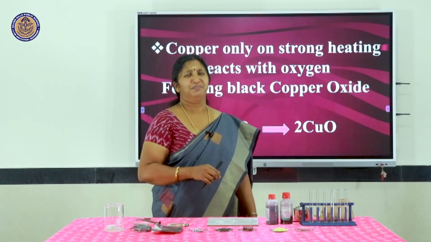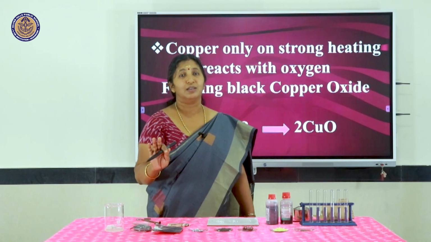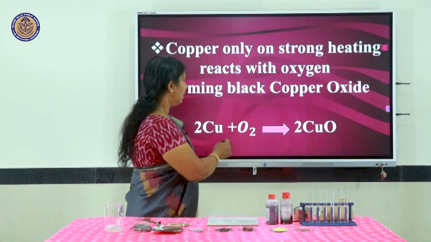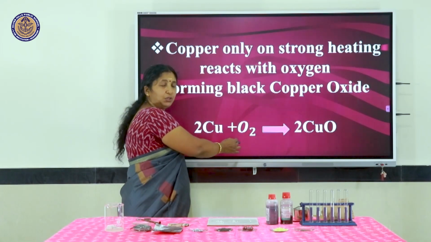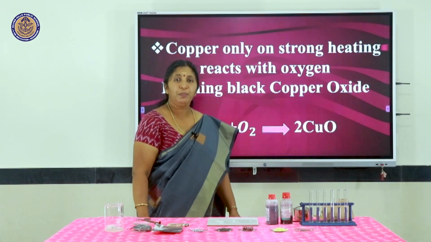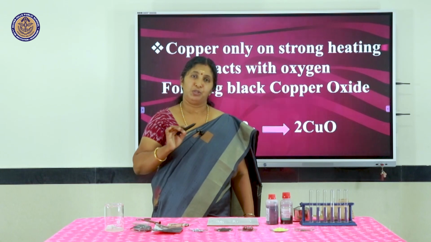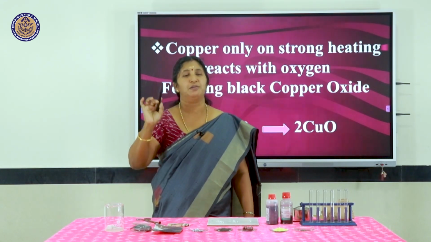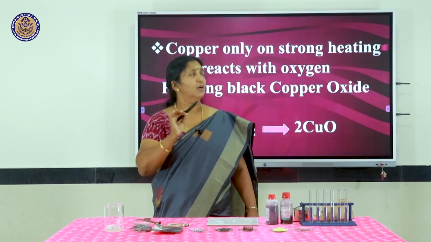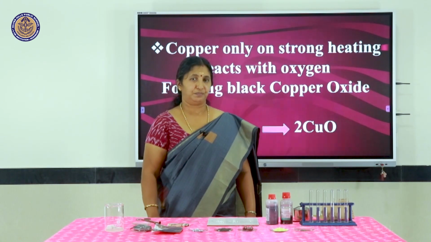Now, this copper will not, under normal conditions, be reacting with oxygen. But when heated to a very high temperature, copper combines with oxygen forming copper oxide. Now, copper oxide has a black coating, it is black in color. So, copper burns at very high temperature, reacting with oxygen forming a black substance, copper oxide.